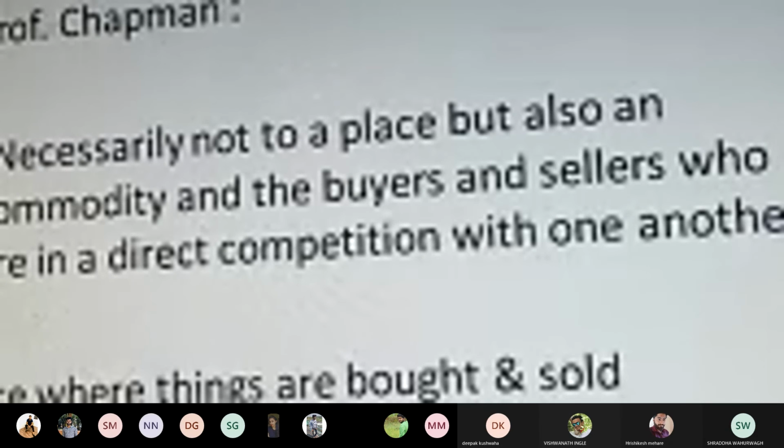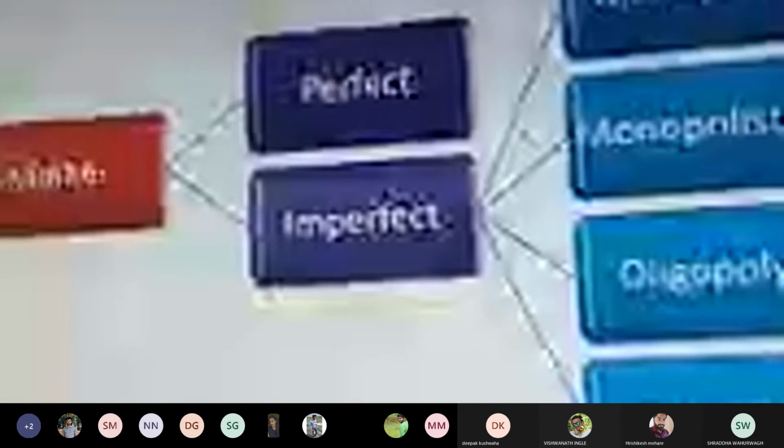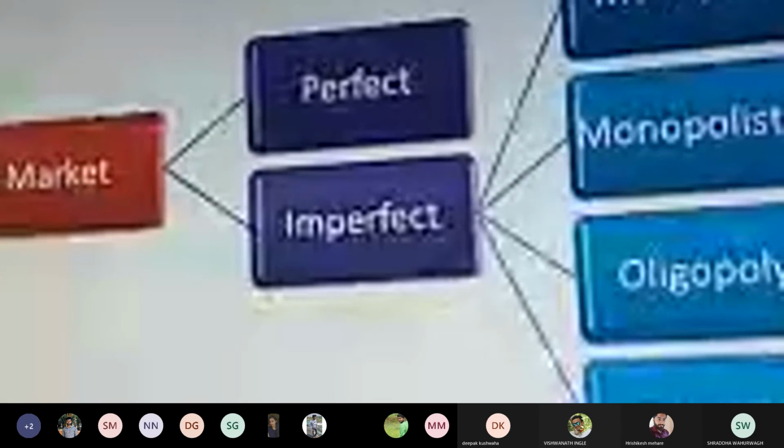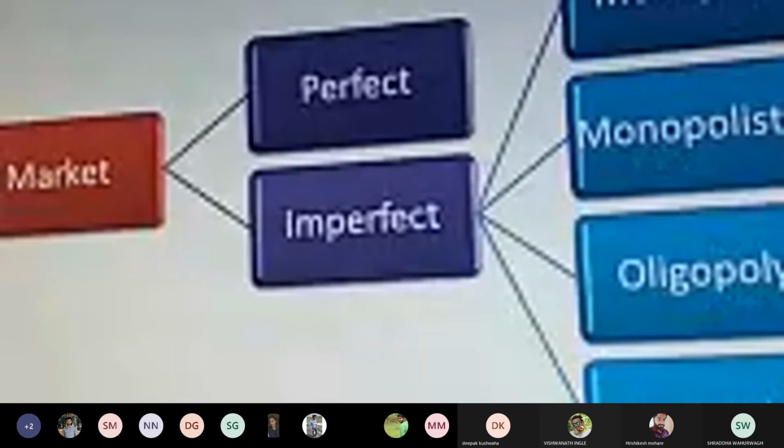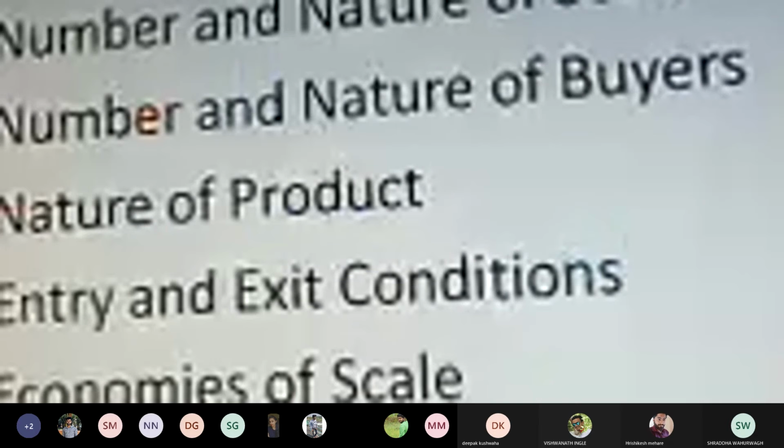Now, understanding the market structure, we have a certain concern wherein commodity buyers and sellers are in direct competition with one another. There are different market structures with respect to perfect competitive market and imperfect competitive market. Imperfect competitive market is further divided into four types, that is monopoly, monopolistic, oligopoly, and duopoly.